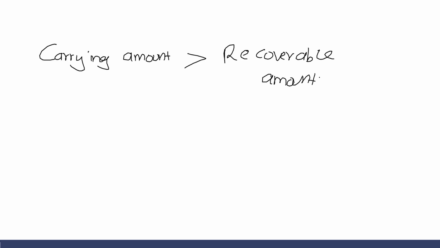To conclude that an asset has suffered loss, the carrying amount has to be more than the recoverable amount.